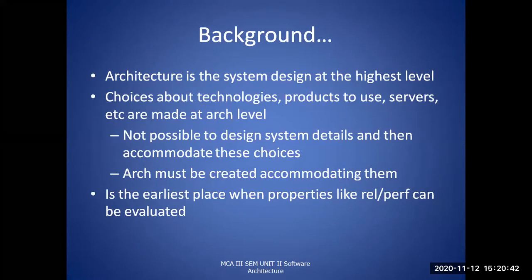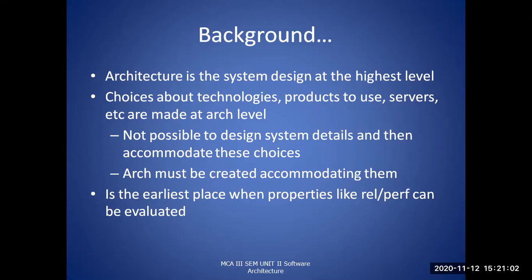In the next point, the architecture is viewed as the system design at the highest level, and there are several things to be considered to build any architecture.